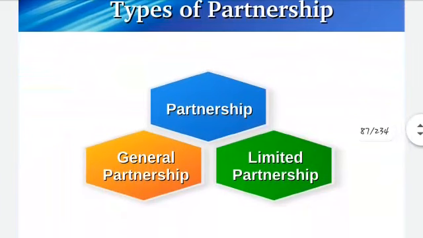Then comes types of partnerships. So basically there are two, that is general partnership and limited partnership. If we talk about kinds of partnership, it is divided into four basic parts according to its aim, according to the time, according to the legality, and according to nature. So let's start with the types of partnership.